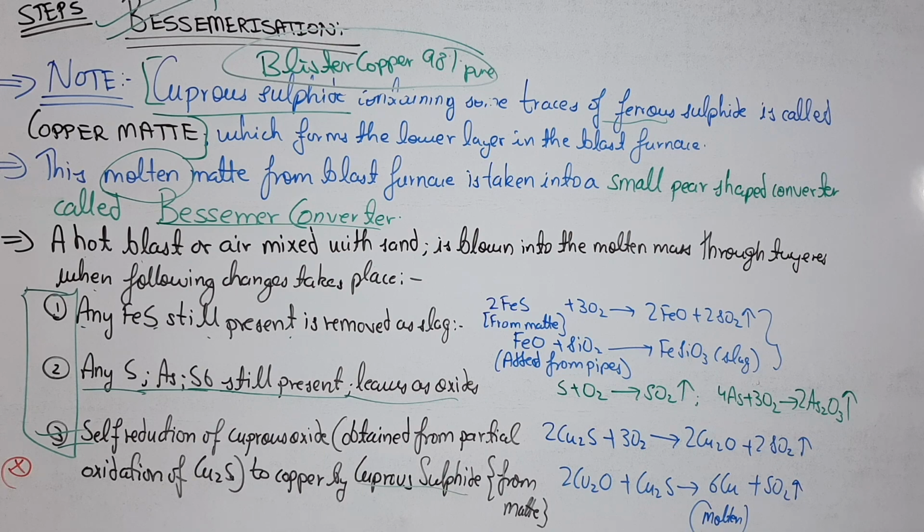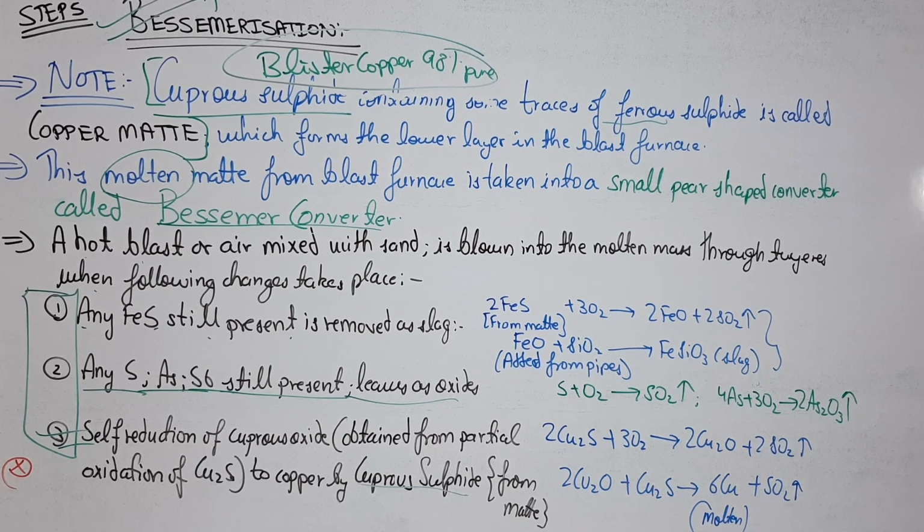And what is blister copper? Blister copper is the 98% pure copper which we have obtained after Bessemerization. So copper matte is what we get after smelting, and blister copper is the 98% pure copper we get after Bessemerization. It is done in the Bessemer converter, that's why the name has been given.